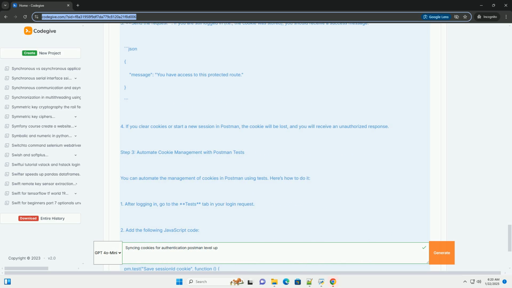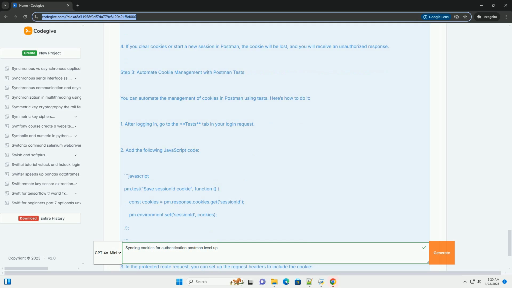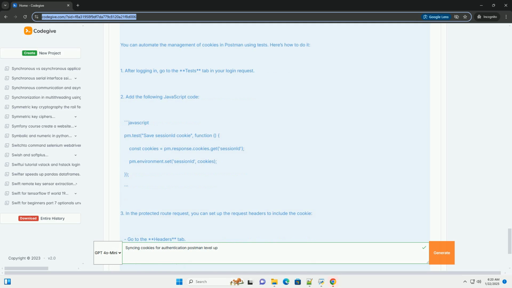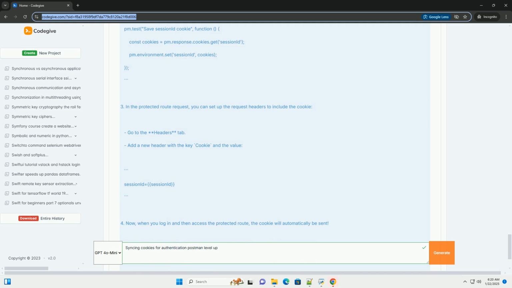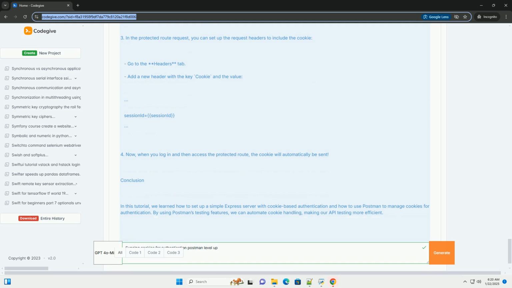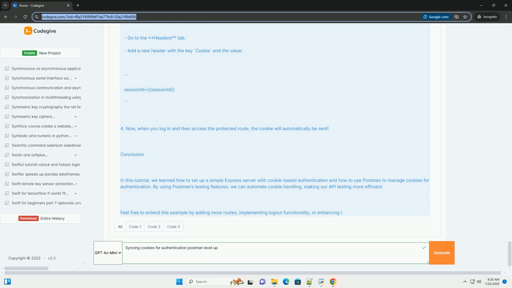1. Create a new directory for your project. 2. Initialize a new Node.js project. 3. Install the required packages. 4. Create a file named server.js and add the following code. 5. Run the server.